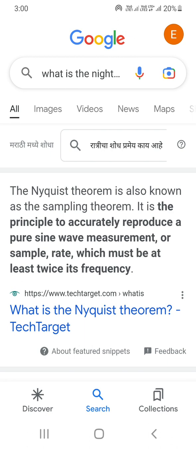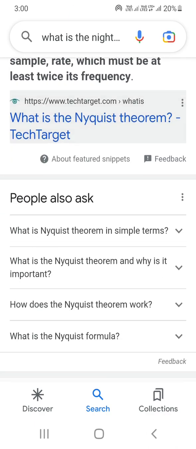So what is the Nyquist theorem? The Nyquist theorem is also known as the sampling theorem. In this theorem, we do sampling. It is the principle that to accurately reproduce a pure sine wave, the measurement sample rate must be at least twice its frequency.